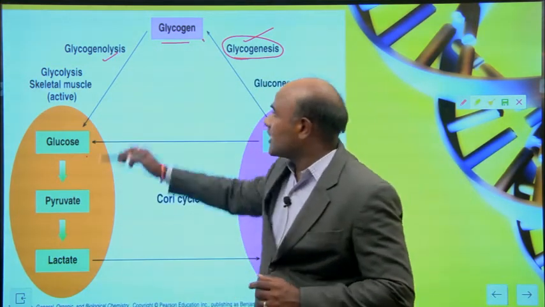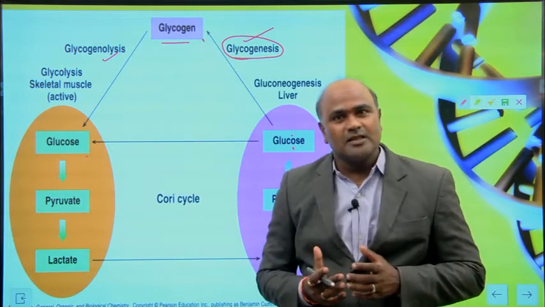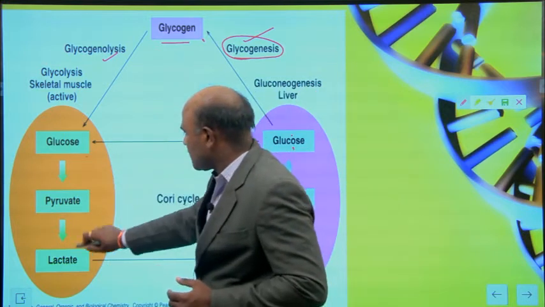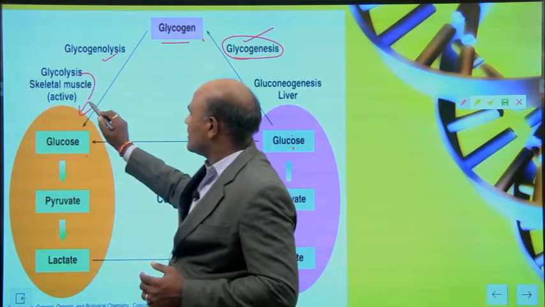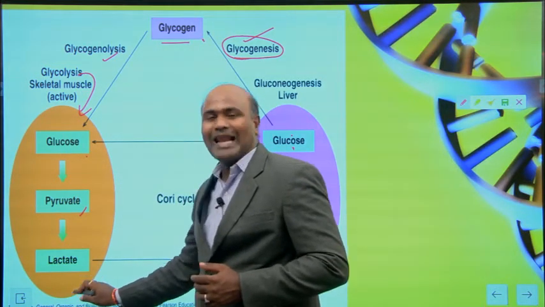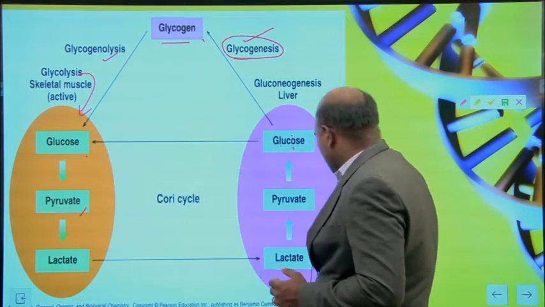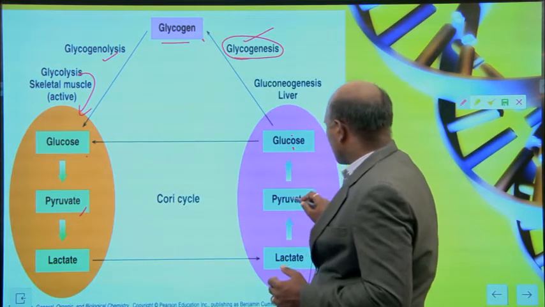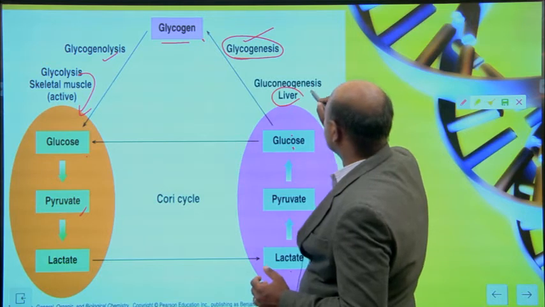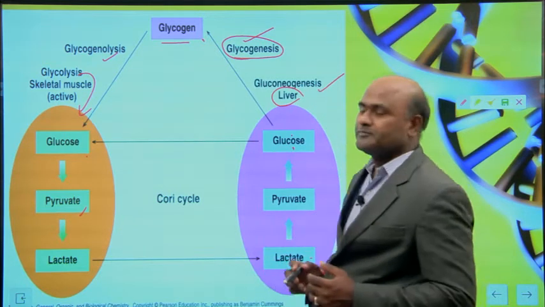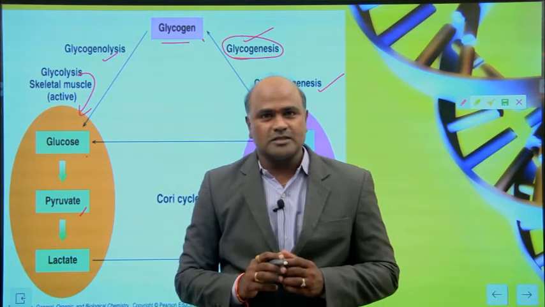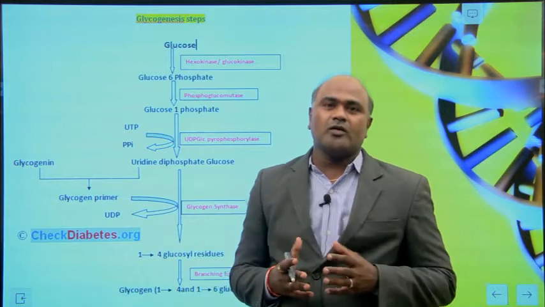What is glycolysis? In the previous lecture we learned that glucose is converted into pyruvate. This process is glycolysis. Pyruvate can be converted into lactate. Again lactate is converted into pyruvate and then produces glucose. This process happens in the liver. This is gluconeogenesis: producing glucose from lactate.